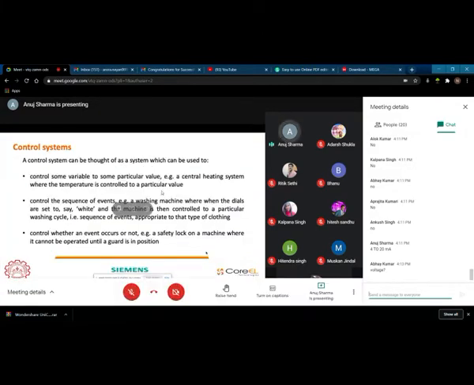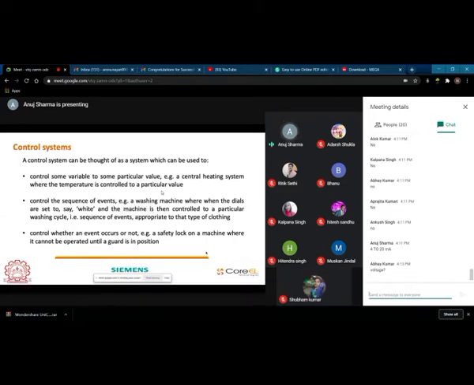So what is a control system? A control system can be thought of as a system which can be used to control some variables to a particular value. For example, a central heating system. Okay, you know a lot about control systems. Control the sequence of events. For example, in a washing machine, where the dials are set to say white and the machine is controlled. Control whether an event occurred or not.